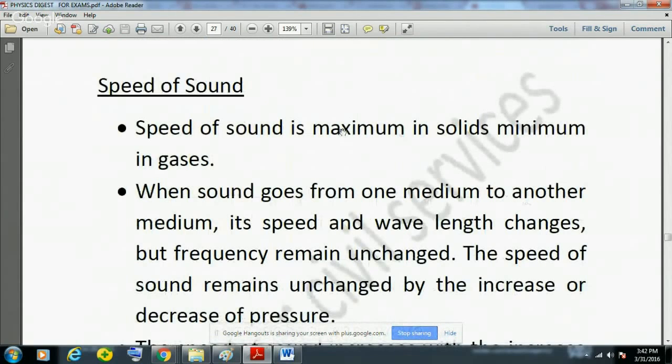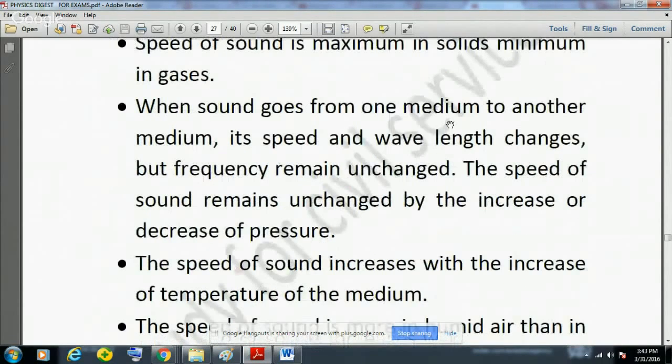Now, speed of sound. Speed of sound is maximum in solids, minimum in gases. So if you compare the speed of sound in liquid, solid, and gases, the speed of sound will be maximum in solid, second maximum in liquid, and least in gases.